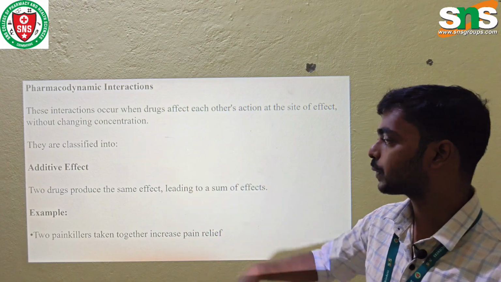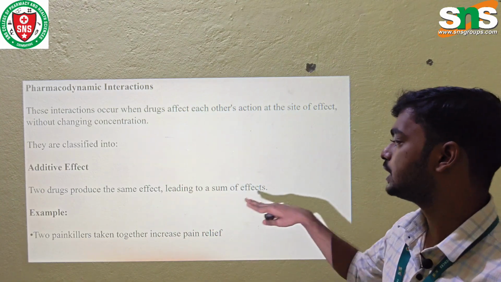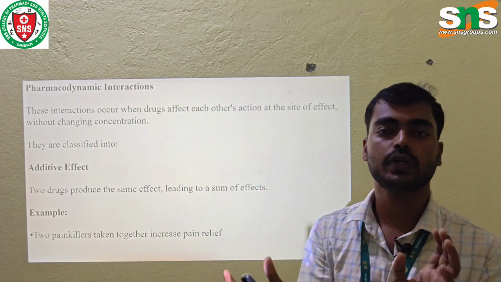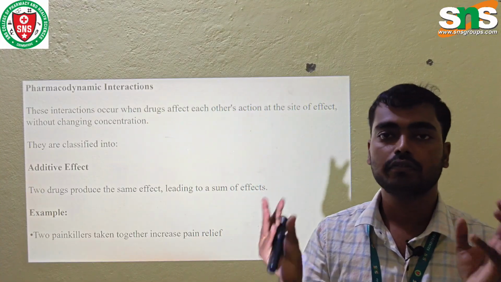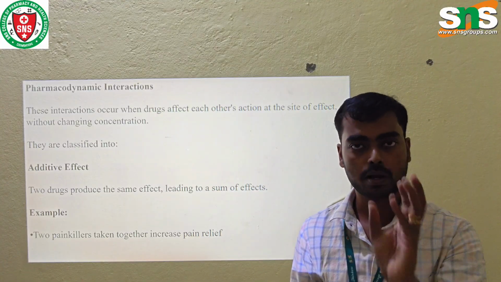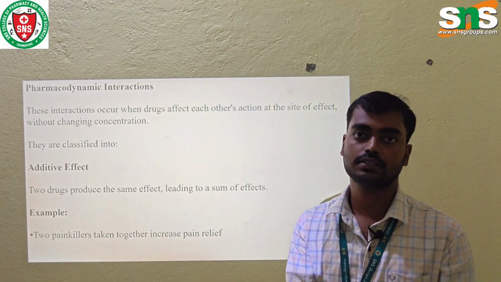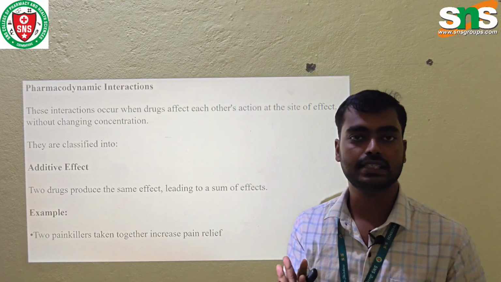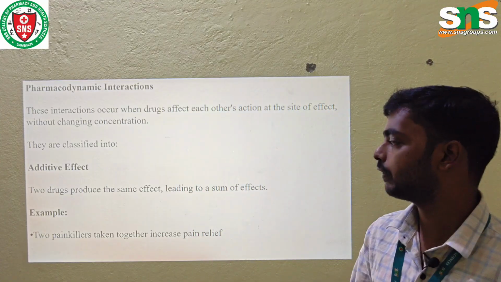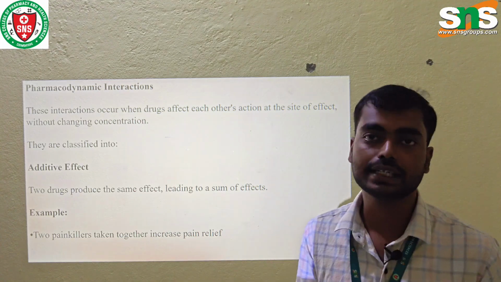Two drugs produce the same effect, which leads to a sum of effect. If paracetamol and ibuprofen are taken at the same time, they produce the same effect. If paracetamol produces 50% action, the ibuprofen also provides 50% action, so it is equal to 100% action. Each drug produces its own therapeutic value. For example, painkillers taken together increase the pain relief. So this is the example for additive effect.